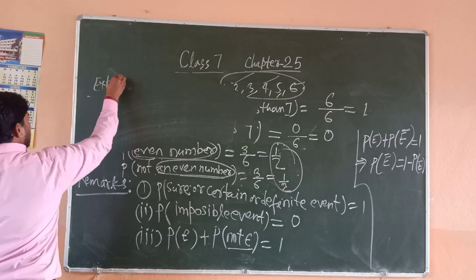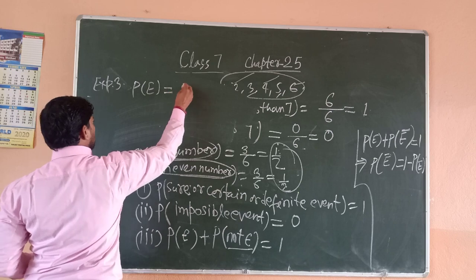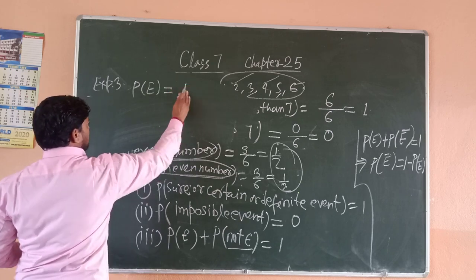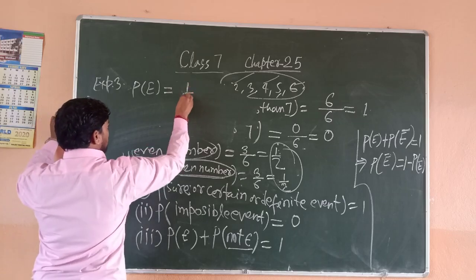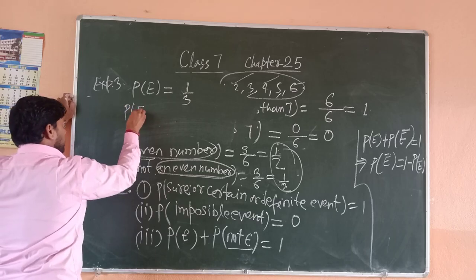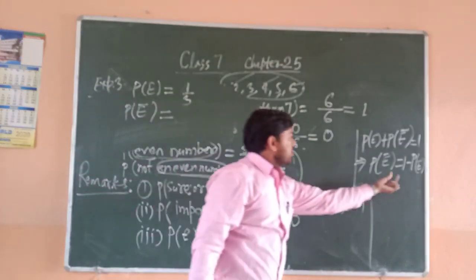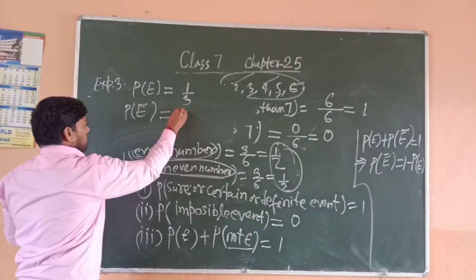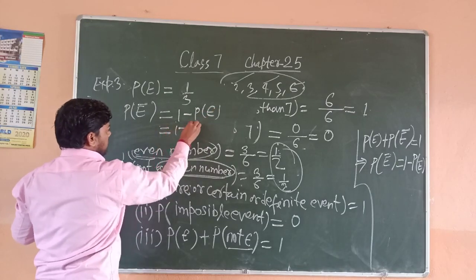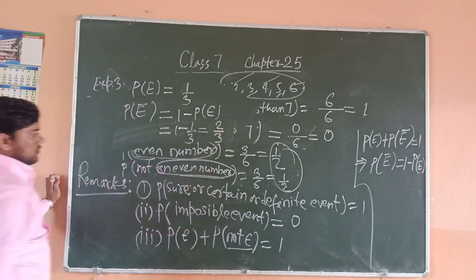Example number 3. If the probability of an event is equal to 1/3, then find the probability of not the event. So the probability of not the event is 1 minus the probability of the event. So 1 minus 1/3 is equal to 2/3.